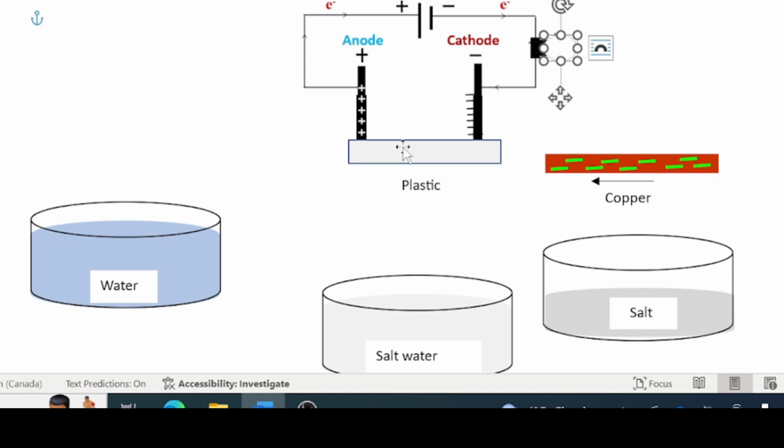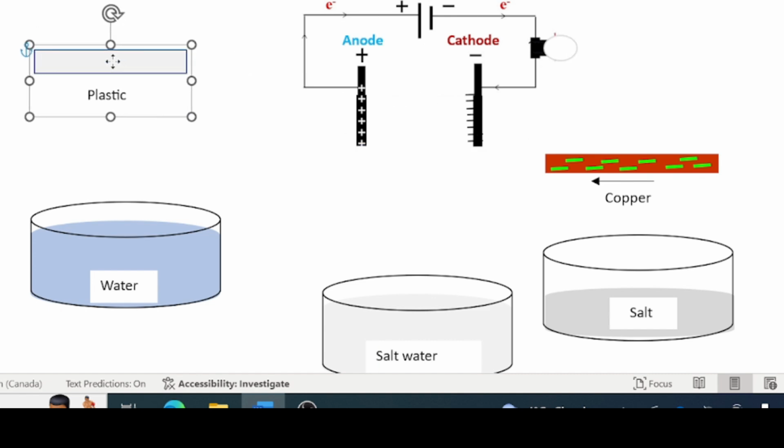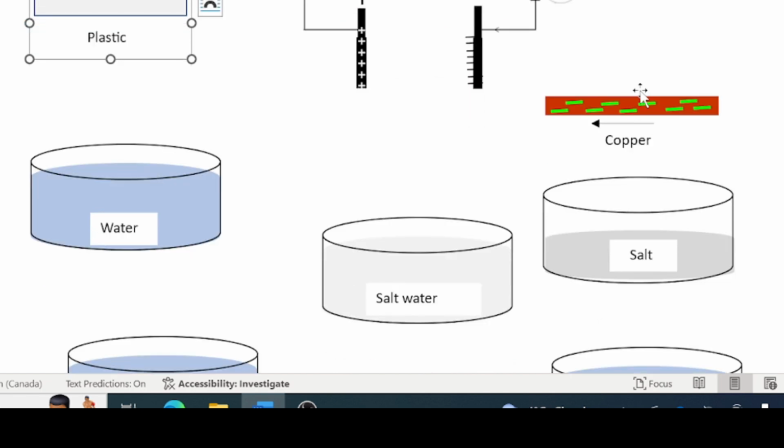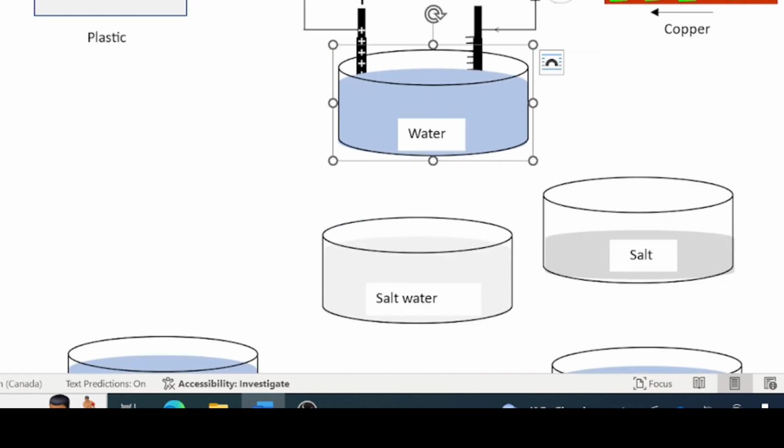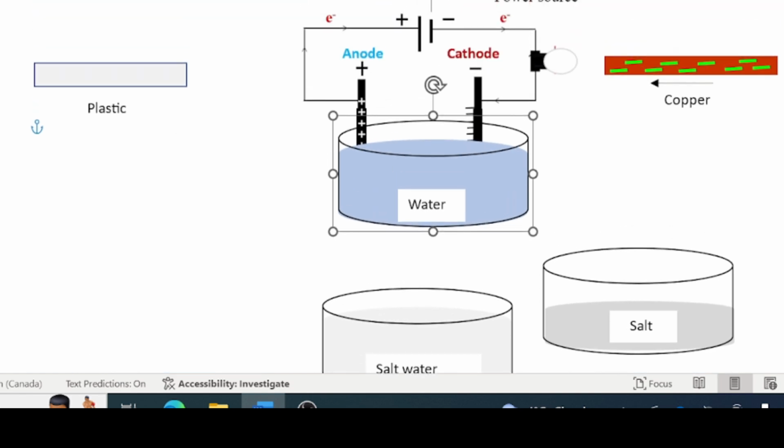Nothing will happen because these do not have free mobile electrons. Metals have that. Now we can also check other substances. If we want to see whether water conducts electricity, I put water there. You see that the light bulb will not light up.